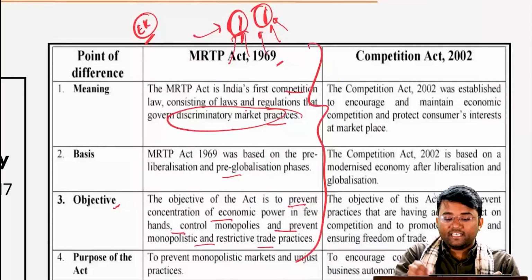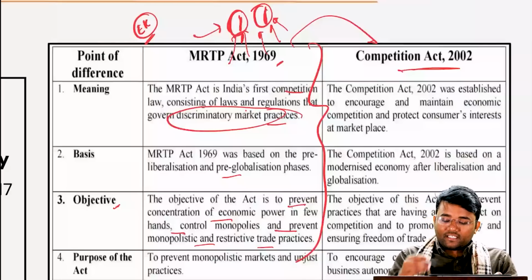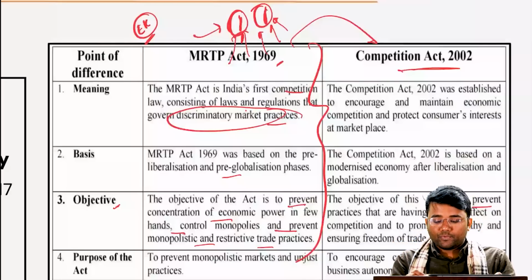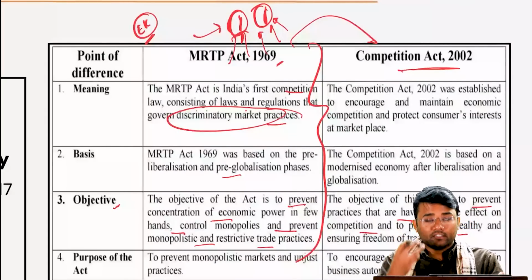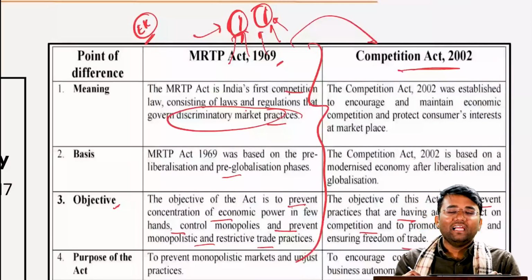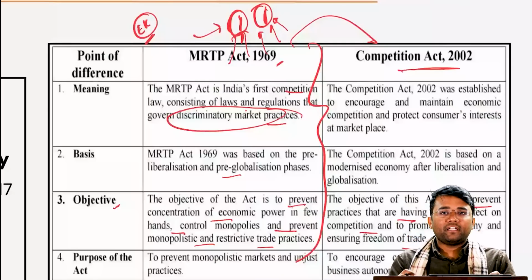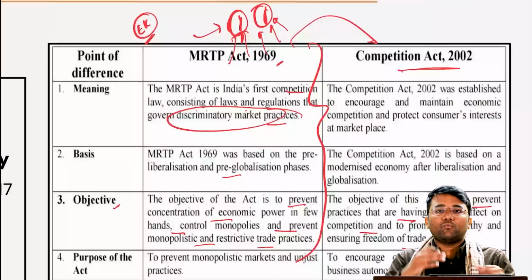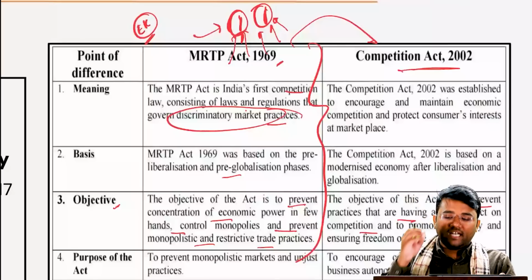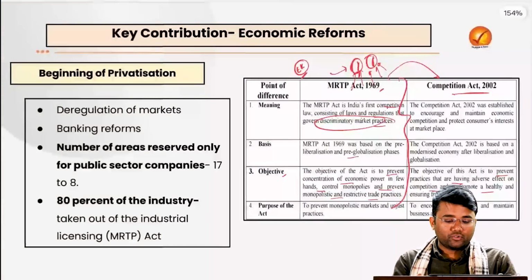And this MRTP Act 1969 was replaced with the Competition Act 2002. Here the major aim is to prevent practices that have an adverse effect on competition, to promote healthy competition and ensure the freedom of trade. For example, there might be a case that 2 or 3 companies were earlier working in one sector, but now they are thinking to merge. In that case, there will be a monopoly, and whatever services they provide might be very costly, and everyone will have to bear with that. So the government does not want that.